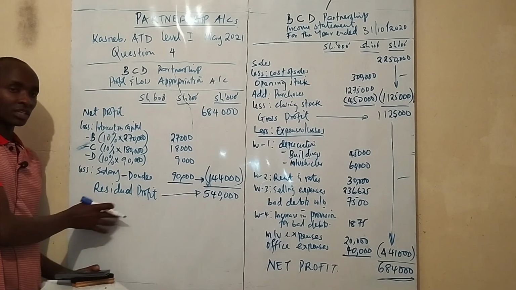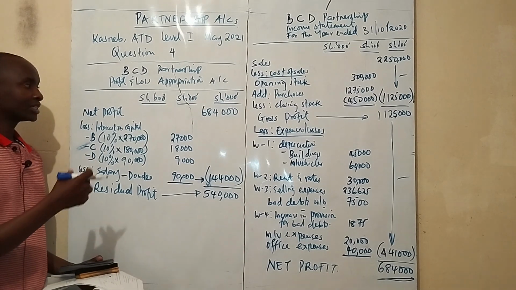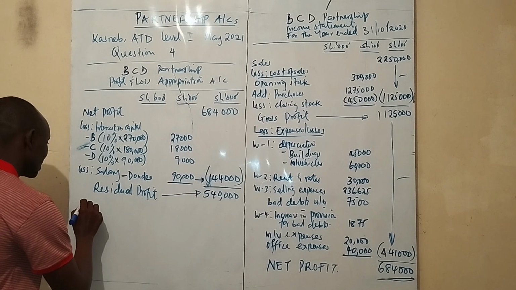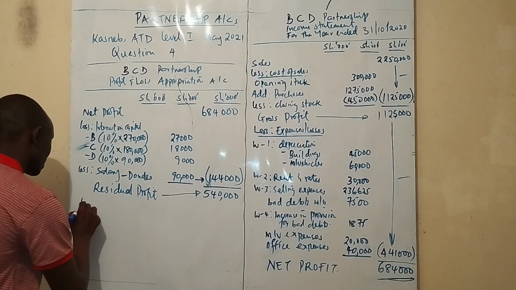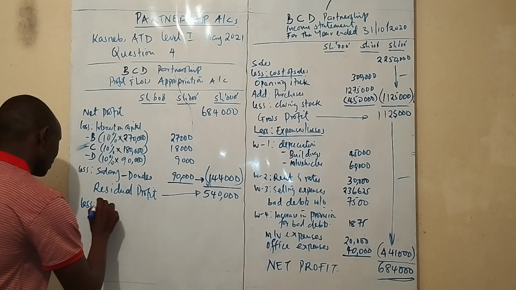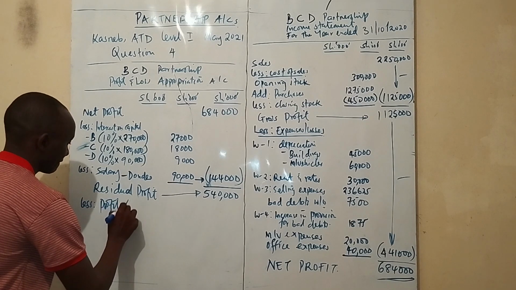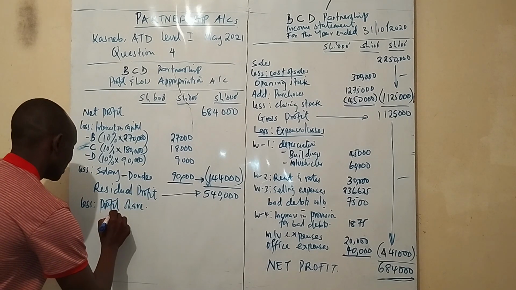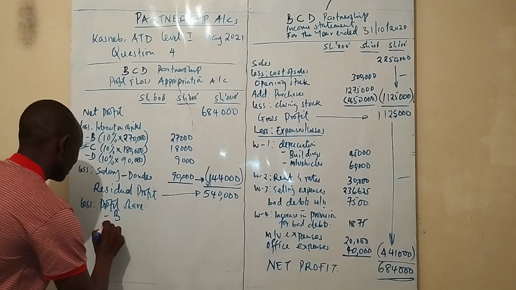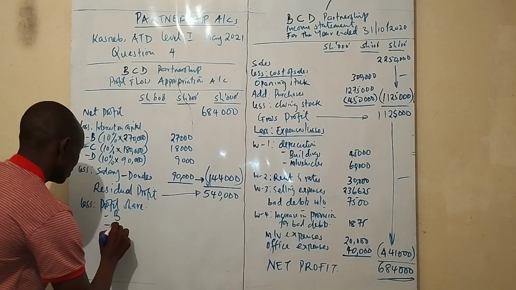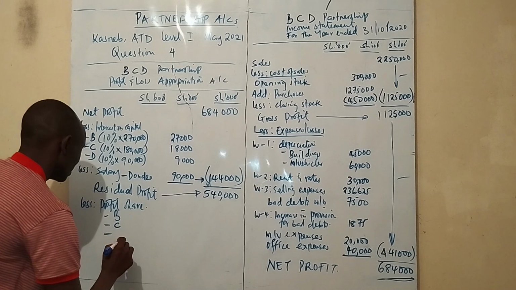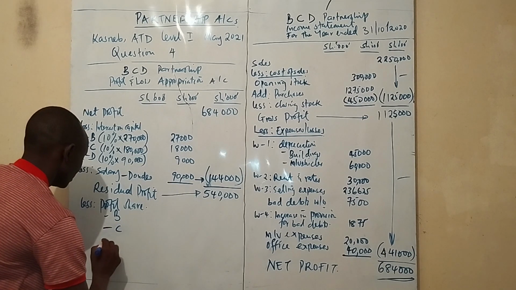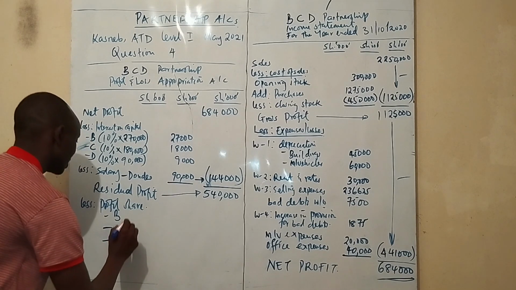So this profit is the one that is going to be shared by the partners according to their profit sharing ratio. So profit share is what is next. So you're going to say less profit share. In our case, we had Bondo, we had Chilungu, and we also had Donde.